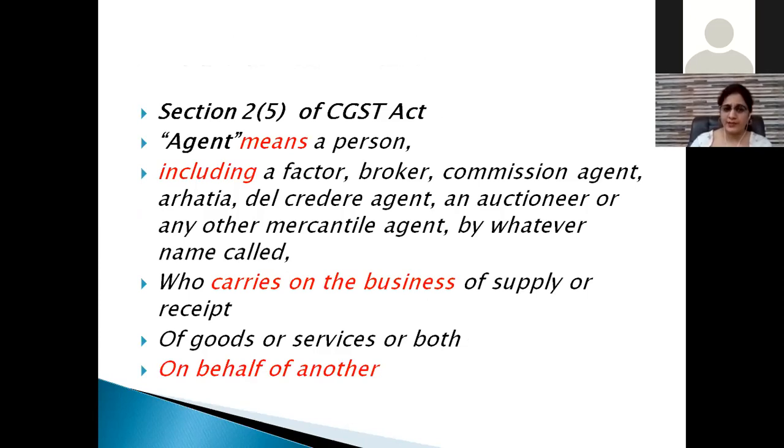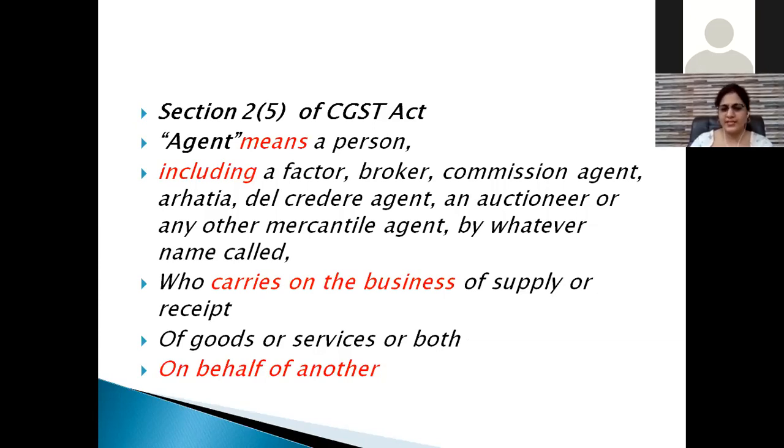It can be a factor, a broker, a commission agent, Arthia, Del Credere agent, an auctioneer, or any other mercantile agent by whatever name called. तो नाम क्या लिया जा रहा है, that hardly matters or is immaterial. The important thing is that person carries on the business of supply or receipt of goods or services or both on behalf of another.